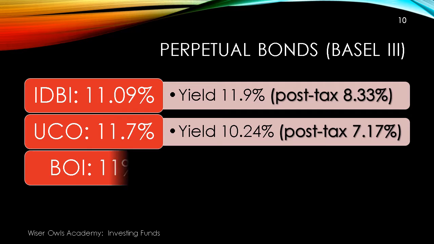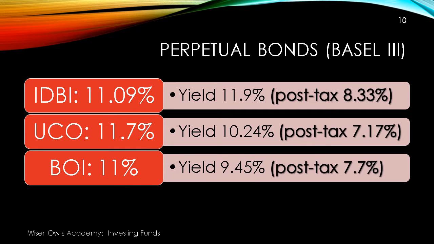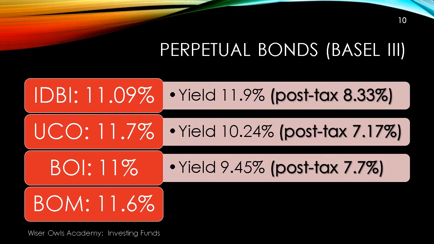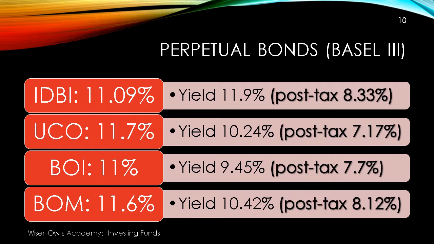7.17%. The Bank of India bond similarly gives a post-tax return of 7.7, and the Bank of Maharashtra, this is a recent bond that came out earlier this year, sometime in the month of January, or rather in the month of December 2016, that gives you a post-tax yield of about 8.12%.